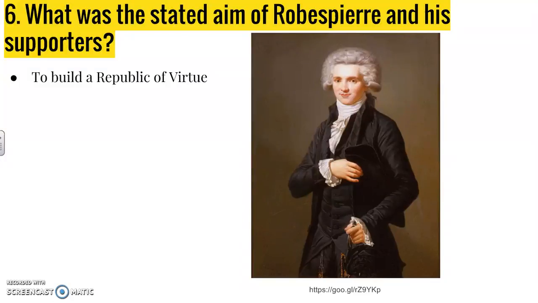Well, first of all, they want to have a republic of virtue. Now, virtue in this respect isn't the virtue that we were talking about when we were talking about Wollstonecraft. This is a different virtue. This virtue means all citizens in the country contribute to the state. They're all in it together. They've all got to contribute and put forth work in the state. And Robespierre famously said, in order to get people to have virtue, we need to have the terror to inspire them to be part of the government, to contribute positively. Because without terror, the virtue idea wouldn't even work.